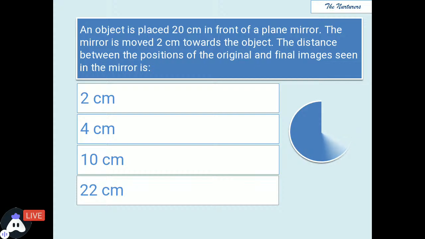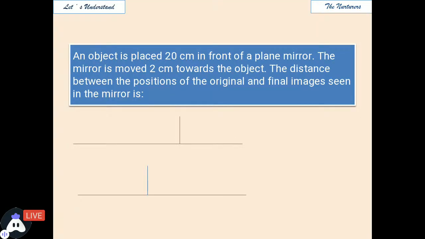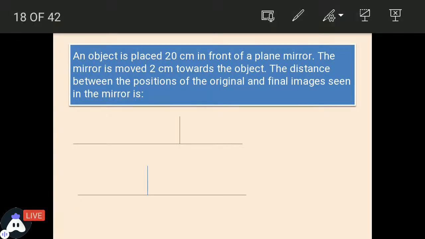Great. I could only see some correct answers. Hurry up, think about the concept. See, this question is all about understanding. Suppose our object is on this side and the distance between the object and the mirror is 20.